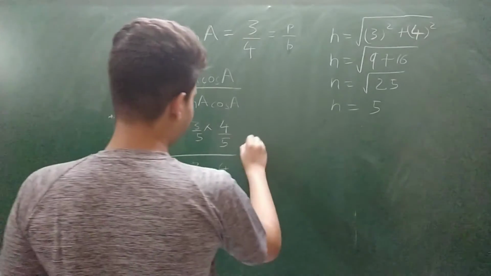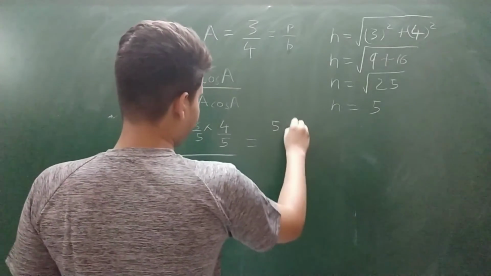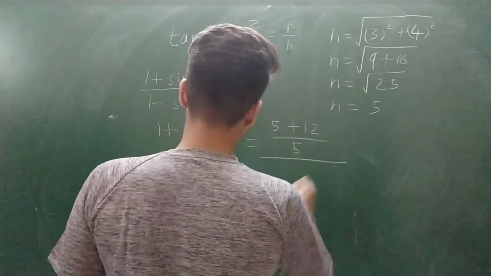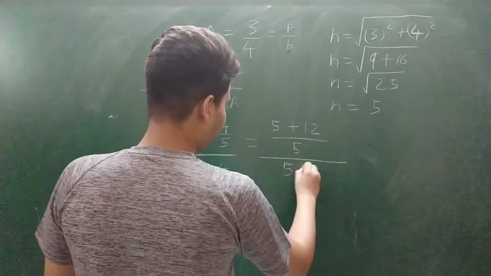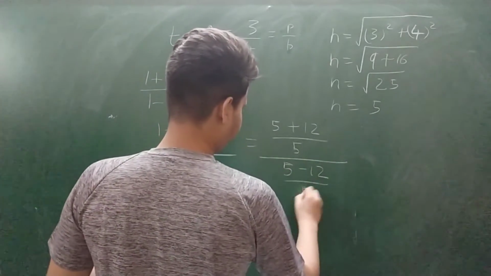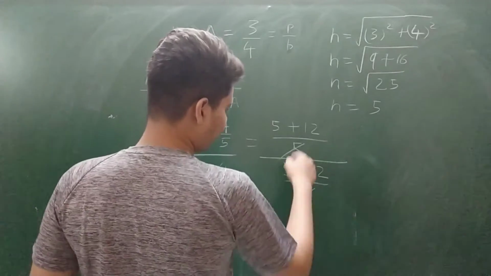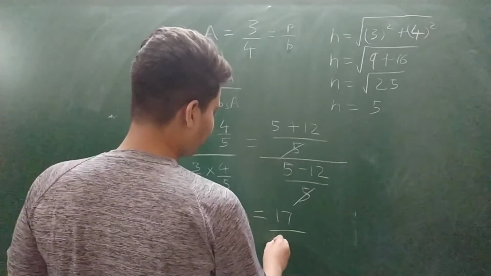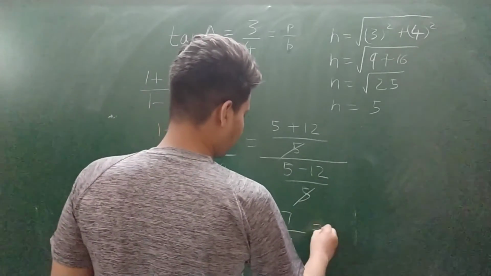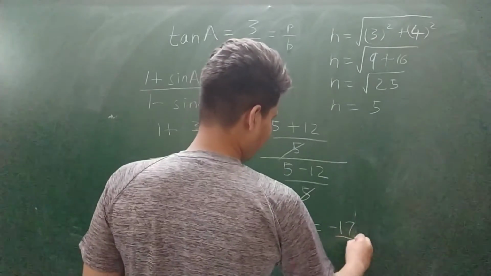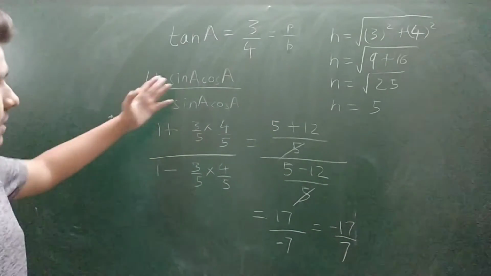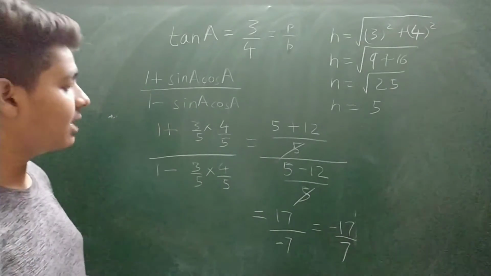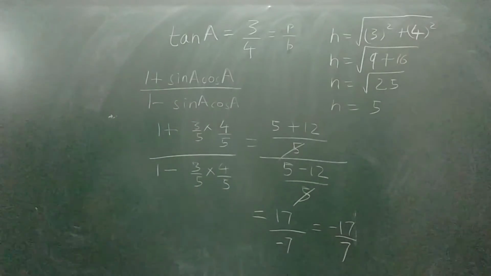Then by solving we get 5 plus 12 divided by 5 upon 5 minus 12 divided by 5. On cancelling we can cancel the 5. We have 5 plus 12, which is 17, and 5 minus 12 we have is minus 7. So our final answer is minus 17 by 7. This is the value of 1 plus sin A cos A upon 1 minus sin A cos A. So please note it down so that we can move further before erasing it.